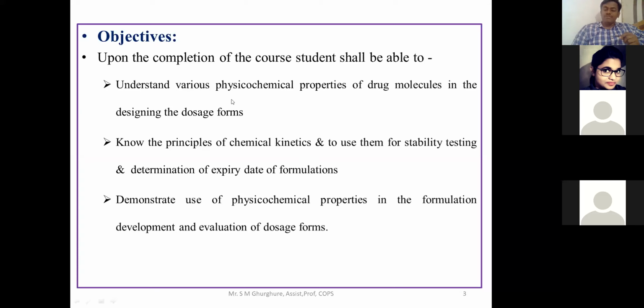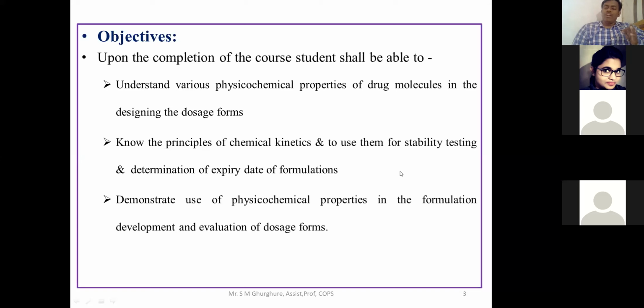Then for the stability study, you check whether the drug is stable in the market or environmental conditions, and what the different factors are which affect drug stability. That part you are going to evaluate.